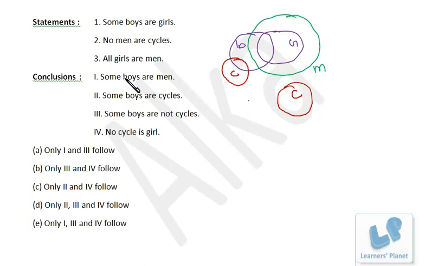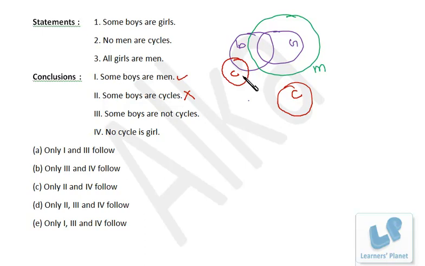Okay, now let's see. Some boys are men. Boys, men. So it's true. Some boys are men. We can very well see that. Some boys are cycles. In this case, some boys are cycles, but in this case, boys and cycles are not connected, right? There is no common portion between boys and cycles. So this conclusion is not always true. Some boys are not cycles. So this is always true.